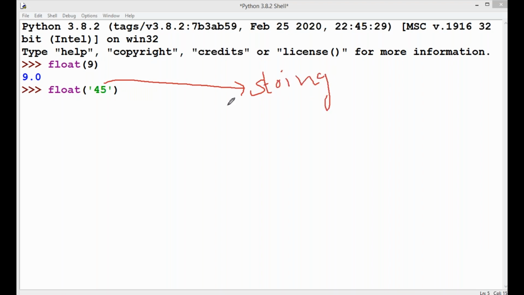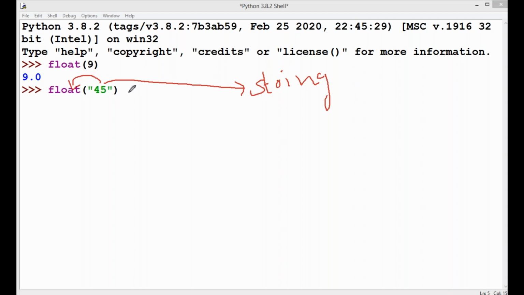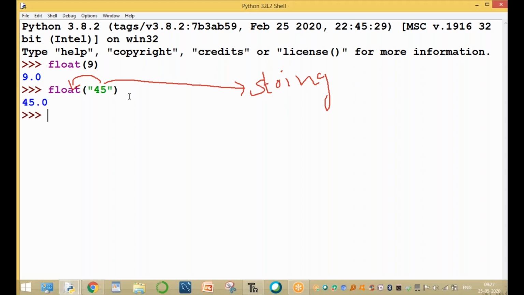With single quotes or with double quotes, you can use both. Double quotes also you can use for a string, or triple double quotes, or triple single quotes, no problem. All these are string type. Without quotes, 45 is an integer value. With quotes, 45 is a string value. Now this string value is converting into float. The output is 45.0. Clear.